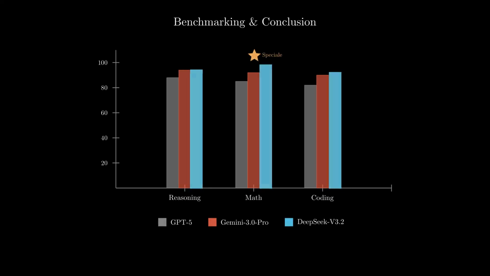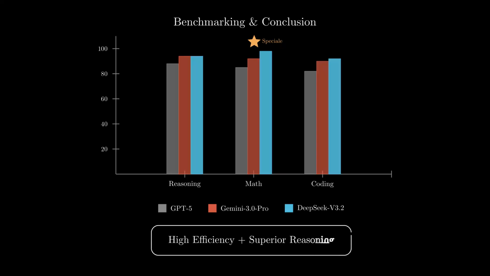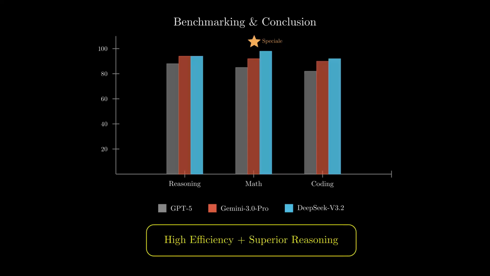But specifically, look at this. This is the special high compute variant. By scaling post-training compute, it surpasses GPT-5 and matches Gemini's reasoning proficiency, even achieving gold medal performance in the International Mathematical Olympiad. This brings us to our conclusion. DeepSeek-V3.2 proves that by harmonizing sparse attention efficiency with scalable reinforcement learning, we can push the frontier of open models. It is no longer a choice between speed and smarts. It is high efficiency coupled with superior reasoning.